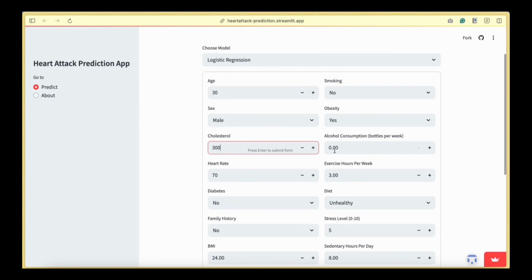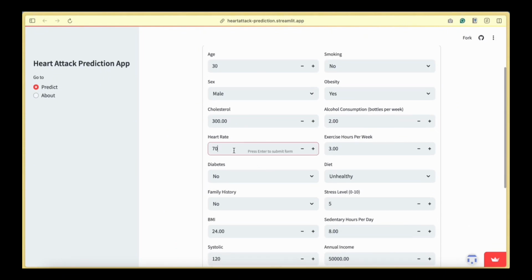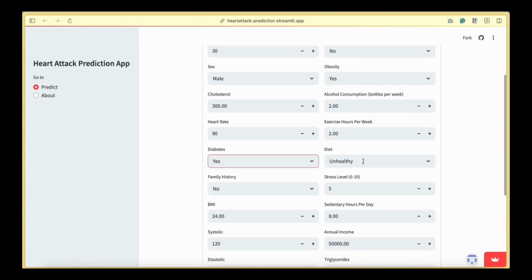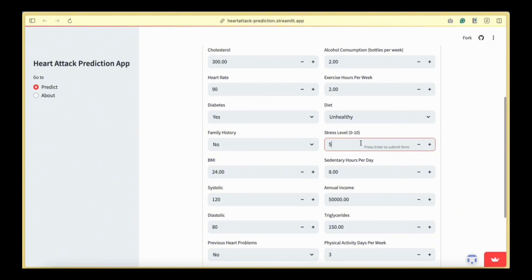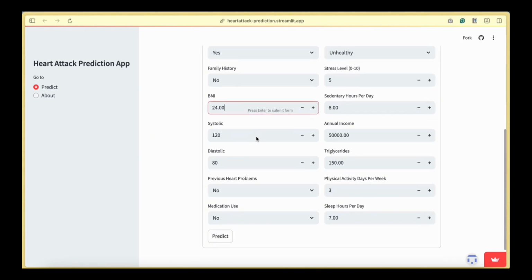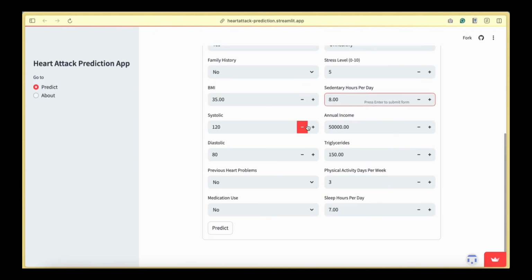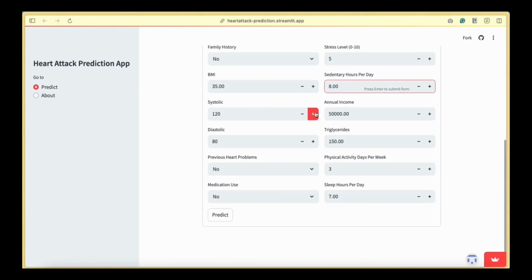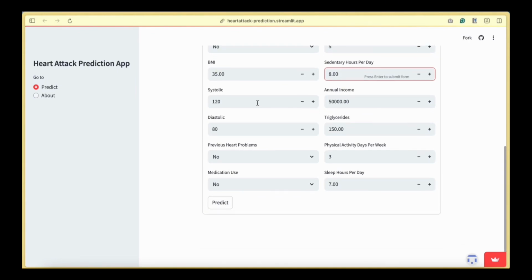Maybe they have 2 bottles, then 90, then 2, and maybe they do have diabetes, an unhealthy diet but normal stress levels, and no family history of heart disease. For BMI, maybe 35, not so good, and 8 hours of sedentary time every day, then 120 for this, 80 for that. Maybe we could put 1 million here for annual income.